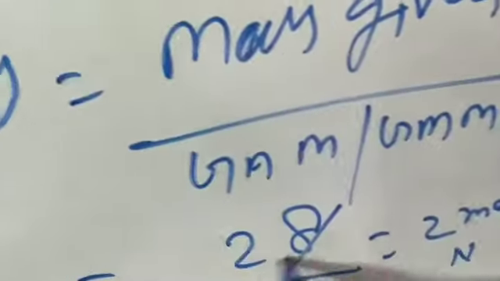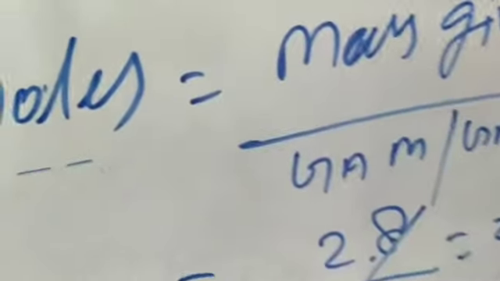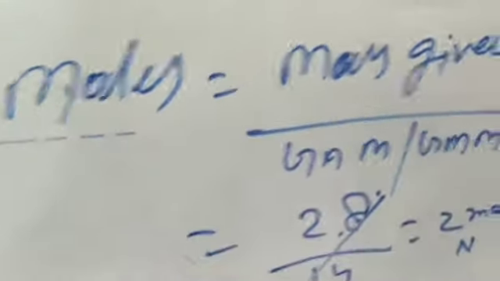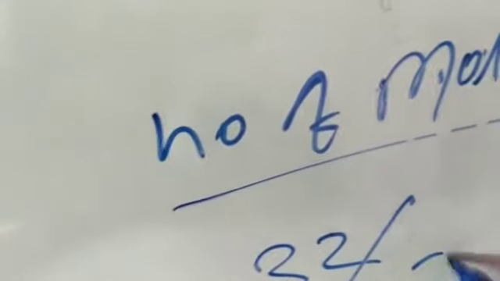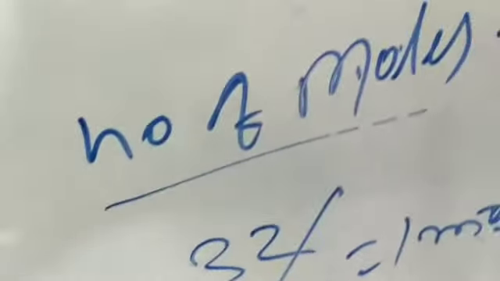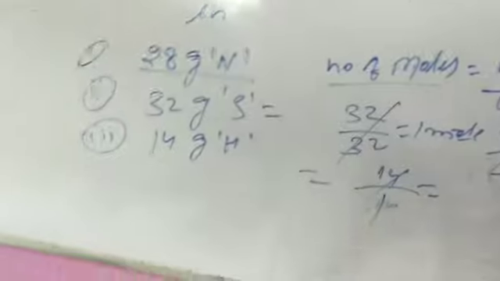Actually mass given in the first question is 28 gram nitrogen. So mass given is 28 divided by molar mass of nitrogen, that is 14. When 28 is divided by 14, then we will get 2 moles of nitrogen. In the same way, mass given of sulfur is 32 and molar mass of sulfur is 32, so we get 1 mole of sulfur. In the same way, hydrogen mass given is 14 and atomic mass is 1, so we get 14 mole of hydrogen. In this way you find the number of moles in any question very easily.